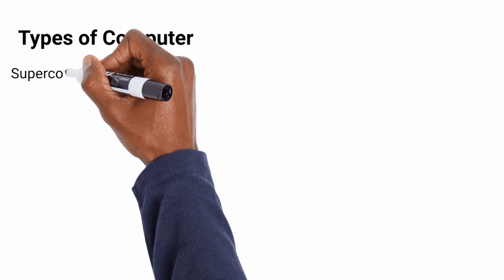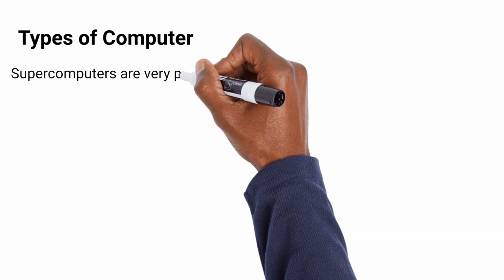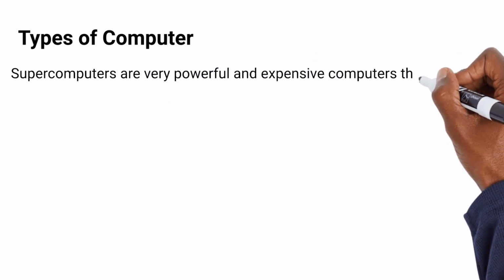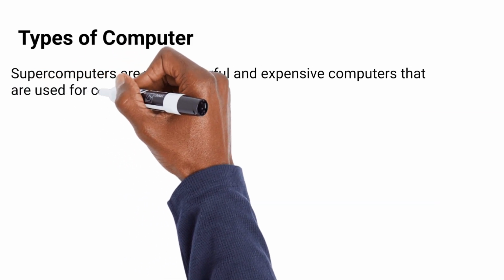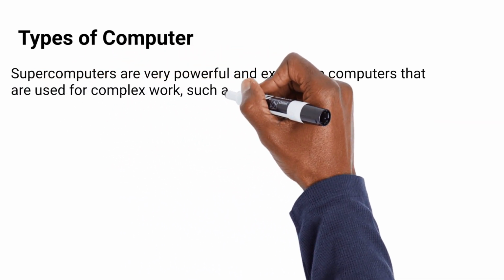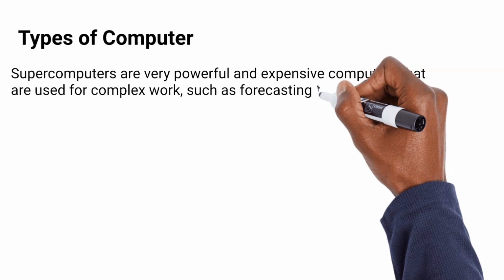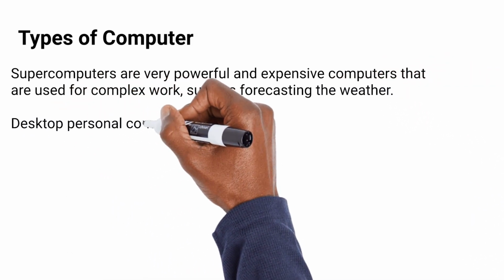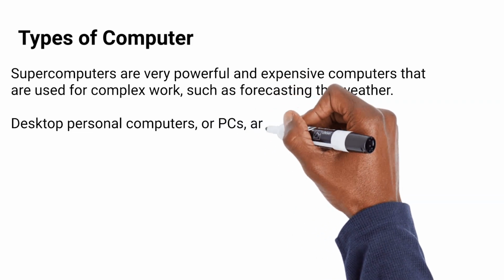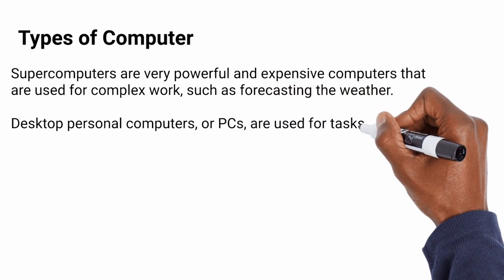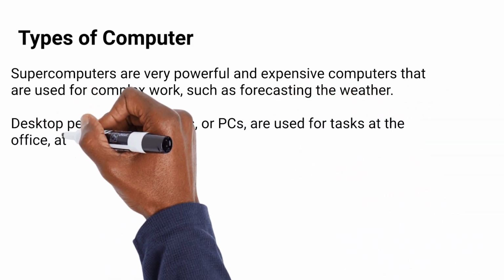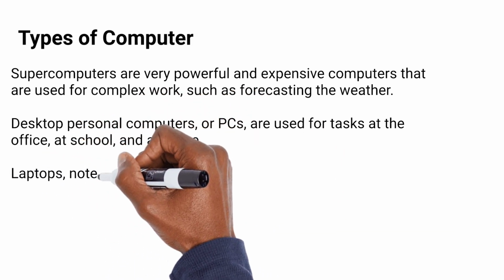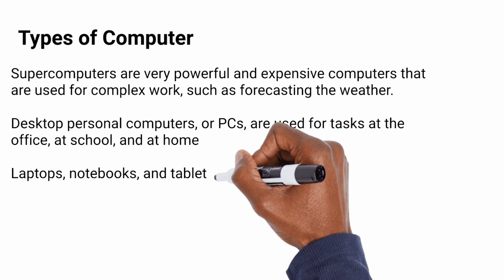Now that we know the definition of what computers are, the next question is, what are the types of computers that we have? Is it just laptops? No, that's not all. The first type that we have is the supercomputers. These are very powerful and expensive computers used for complex work, such as weather forecasting. These computers are usually used in government offices and universities to develop high and powerful things.